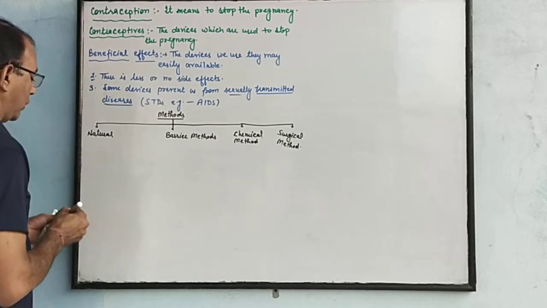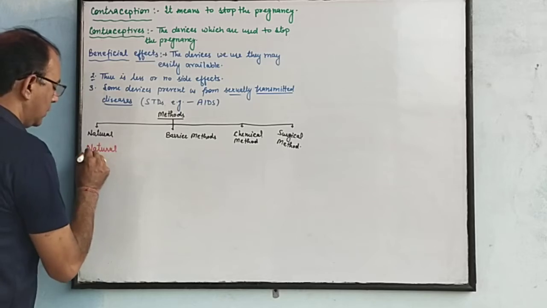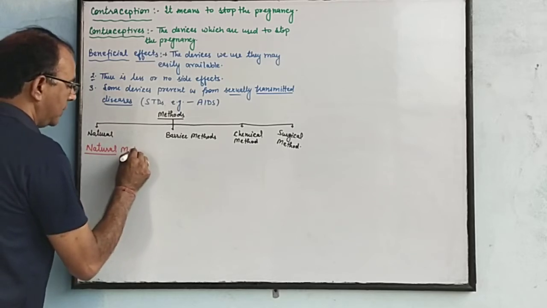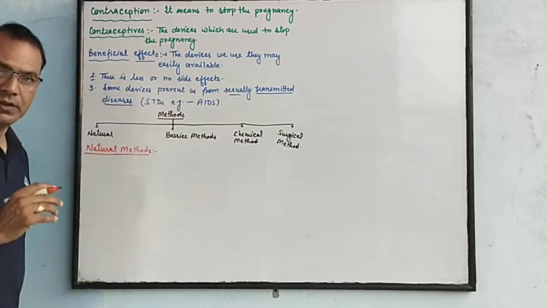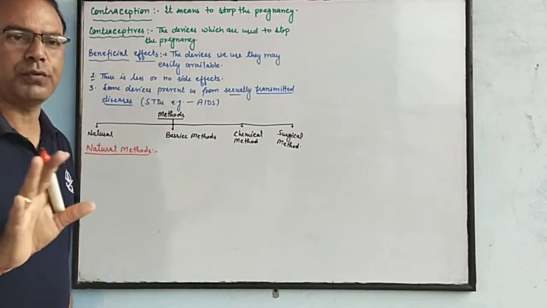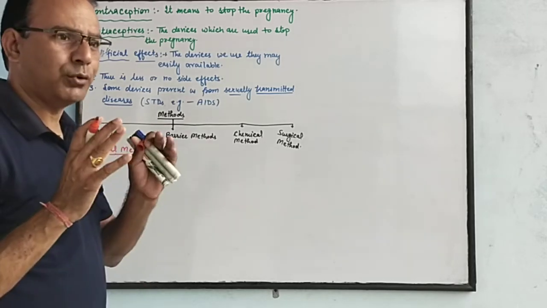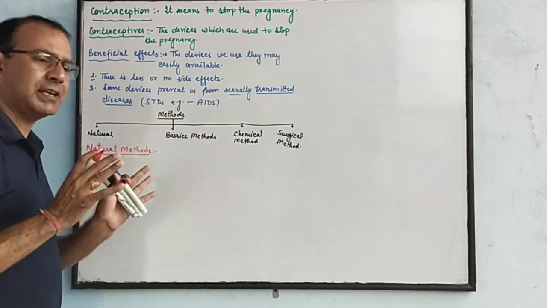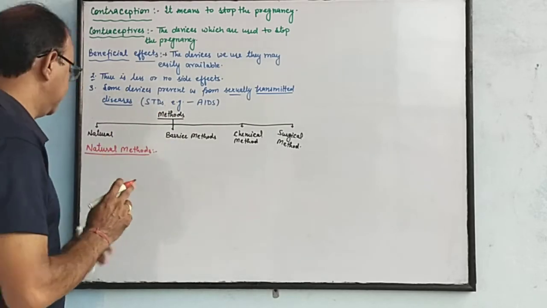First one is natural. Natural method. In this method there is no use of any devices. Only some safe periods, and we have to know about the safe periods as well as the times of ovulation.